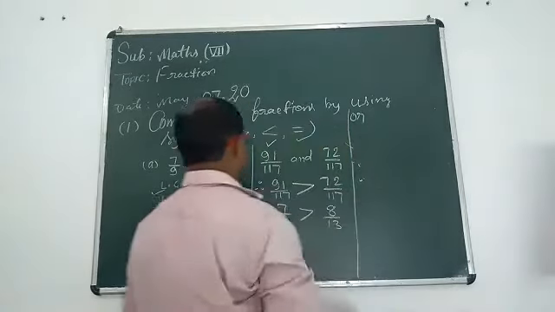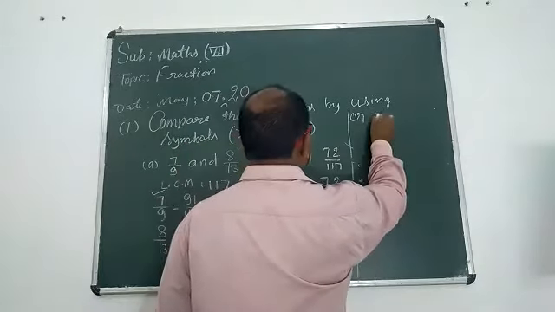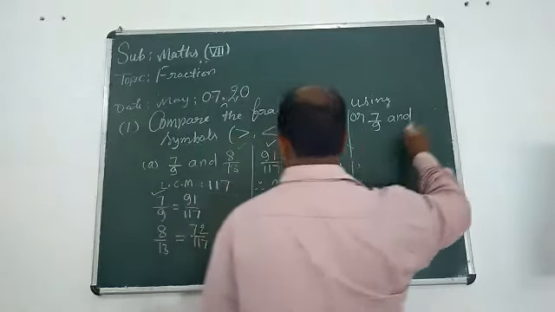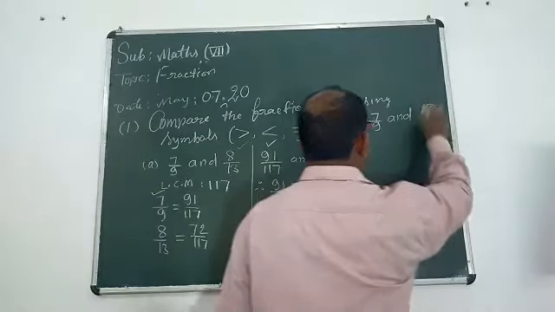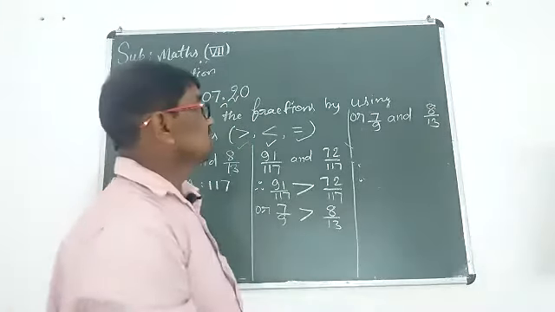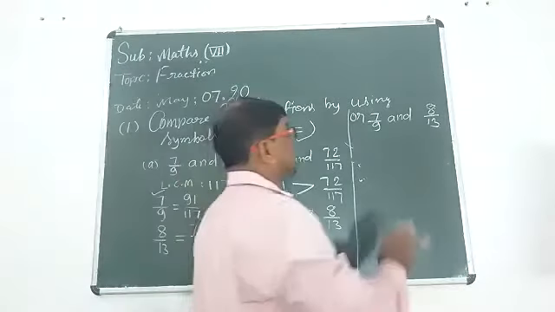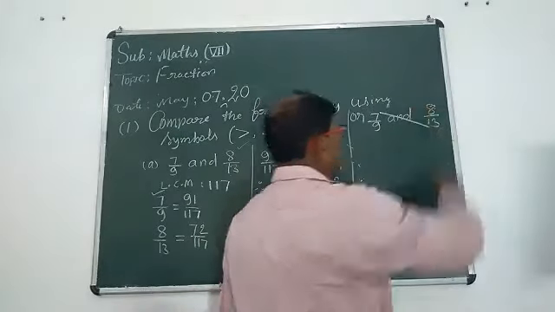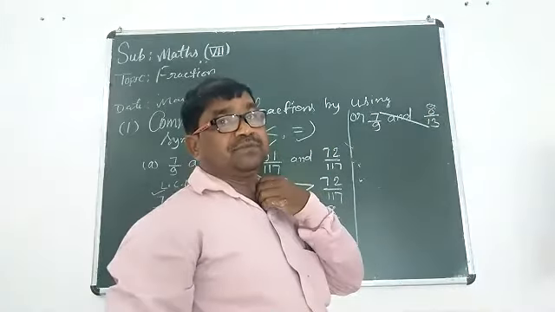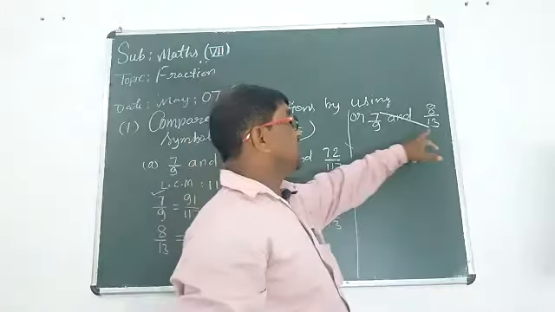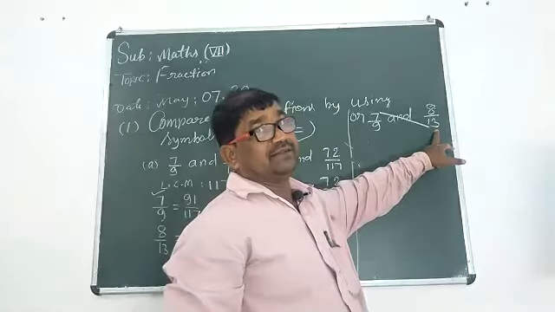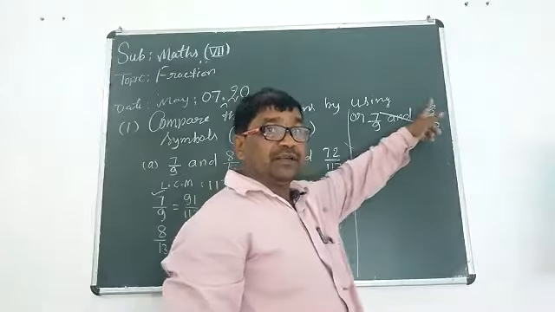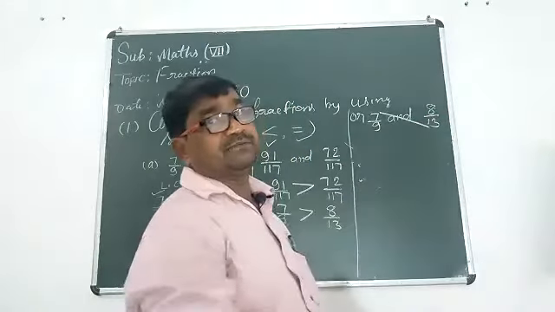Okay, sorry, one minute. The sum is 7 upon 9 and 8 upon 13. We are making a mistake. Listen again. 7 upon 9 and 8 upon 13. We should start in cross multiplication. We should start from here: the numerator of the first fraction with the denominator of the second fraction. The numerator of the second fraction with the denominator of the first fraction.